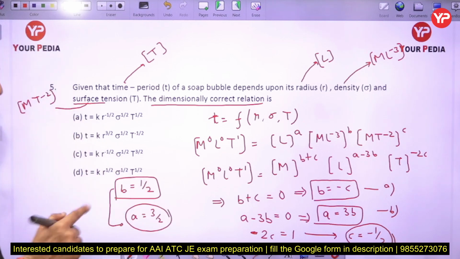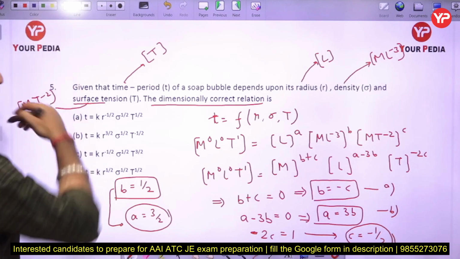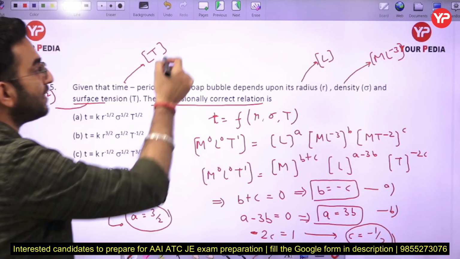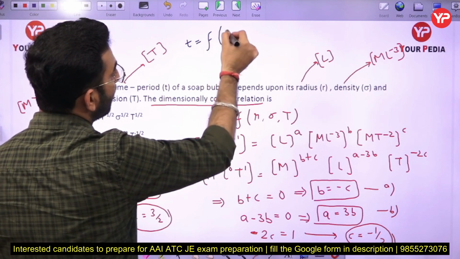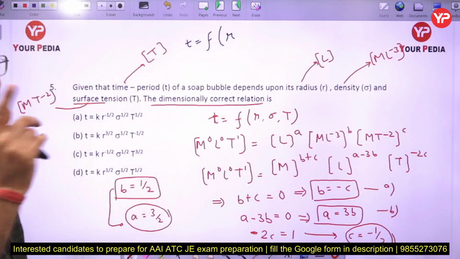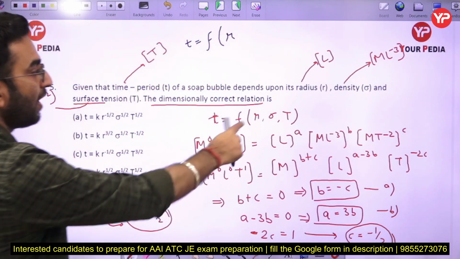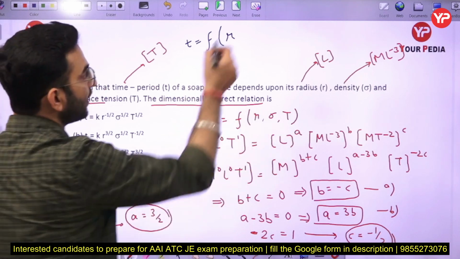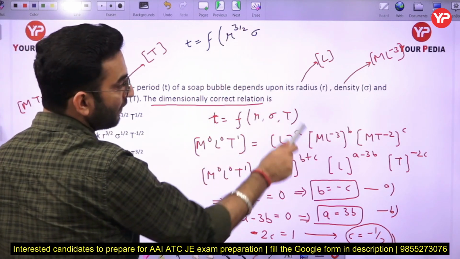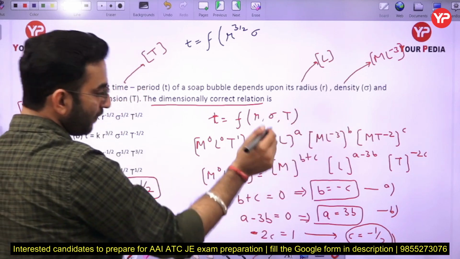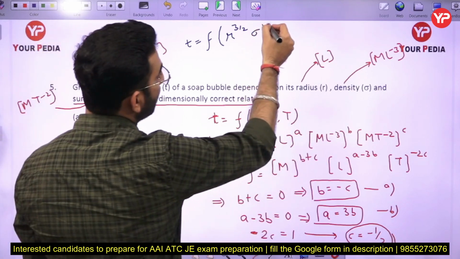So I can write how the time period depends upon the radius, density and the surface tension. Time period depends upon the radius to the power a, so I can say r to the power 3 by 2. Density has a power of b, so it will be 1 by 2 again.